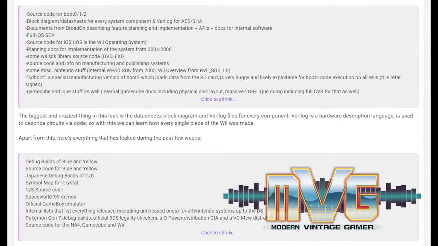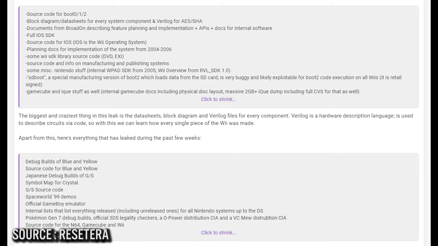So I've been on the fence about this, but I think we need to cover this Nintendo leak. Now, on May the 3rd, there was a massive leak of Nintendo source code, all sorts of stuff that went on, and I'm going to talk about the leak because I've had so many DMs, emails, requests asking me to cover it, and initially I was kind of on the fence about it, but I think we need to cover it. So let's get into it.